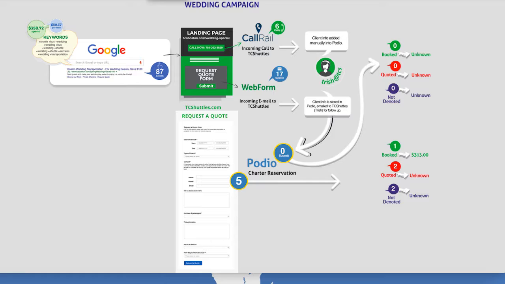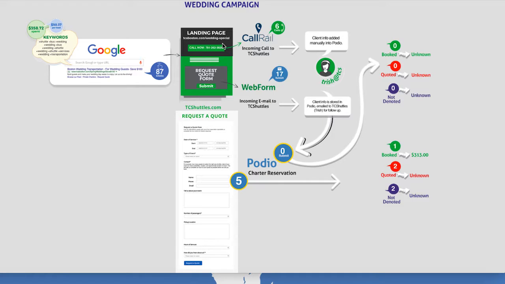2017 wedding campaign Google Ads project. Starting in the top left, you'll see that we spent $358.72 on the keywords. 87 people typed in one of those keywords and clicked, which took them to the landing page.